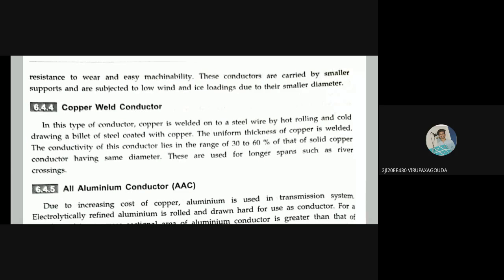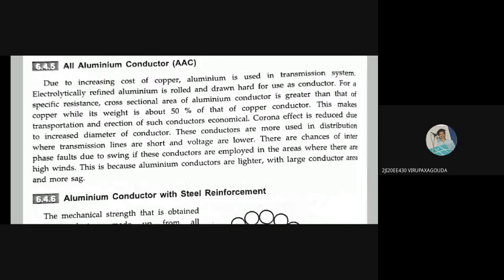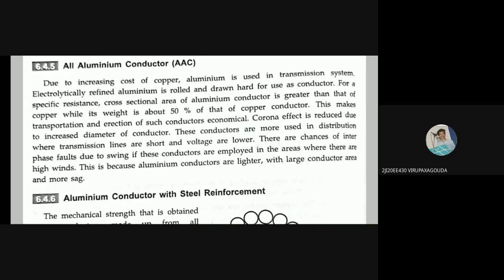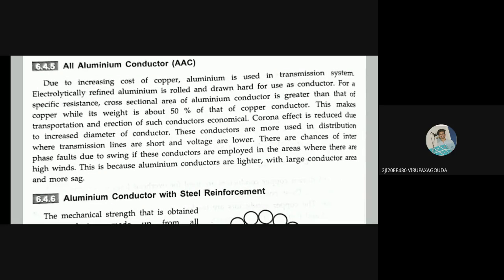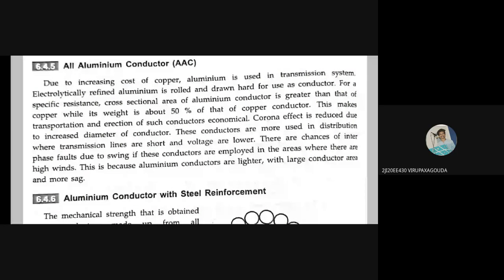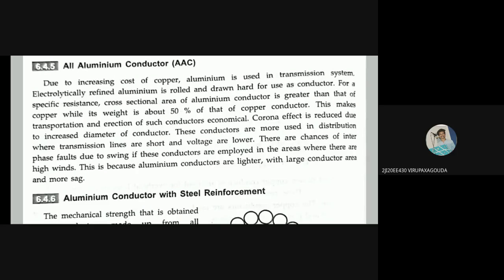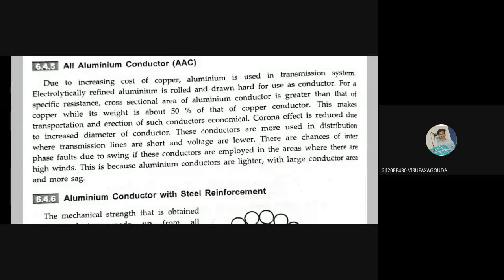Okay, next one is aluminium. All this is very important. AAC, and the next ones will be AAAC, triple AC and double AC. So this is all aluminium conductor. Due to the increasing cost of copper, aluminium is used in transmission systems. Electrolytically refined aluminium is rolled and drawn hard for use as a conductor. So basically the material you get out of each of the conductors is made in different processes, whether it is rolling, hard drawn or cold rolled, hard drawn and cold drawn, that is different.